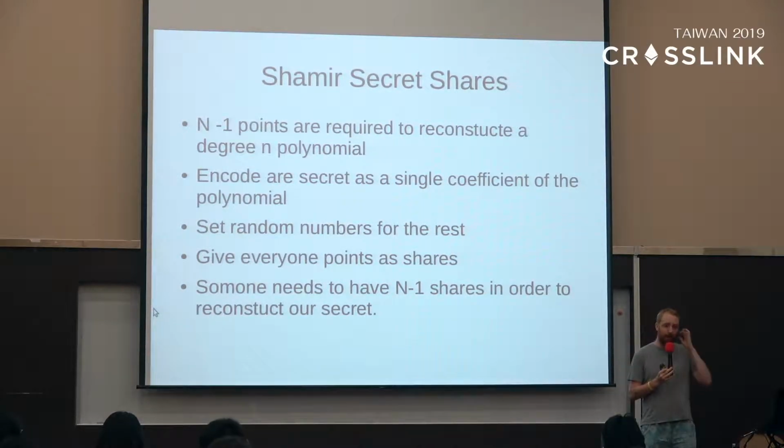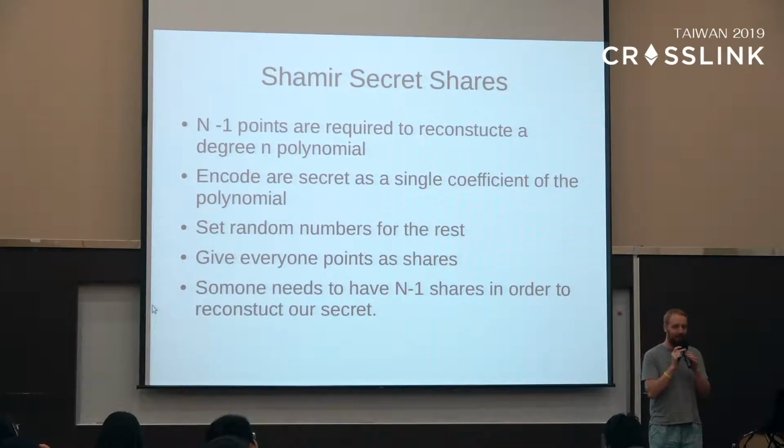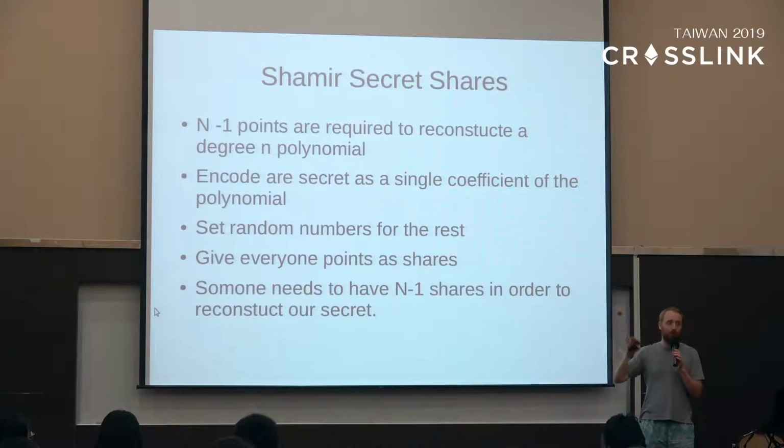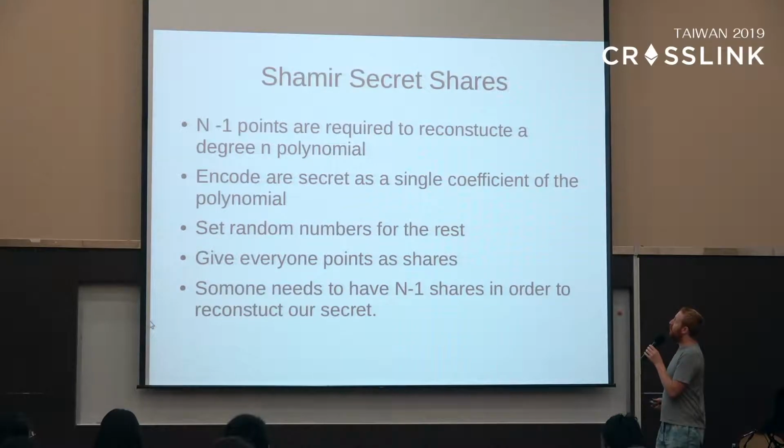Well, it turns out that there already exists a really simple and interesting way to reveal a part of a secret in such a way that if I reveal 1 piece, nobody can reconstruct my secret. So it turns out that we have this really cool way to reveal a piece of a secret such that if I reveal one piece, I don't have any information, but if I reveal two pieces, I can totally reconstruct the secret. And this is an interesting tool that we can use here. So how does this work?